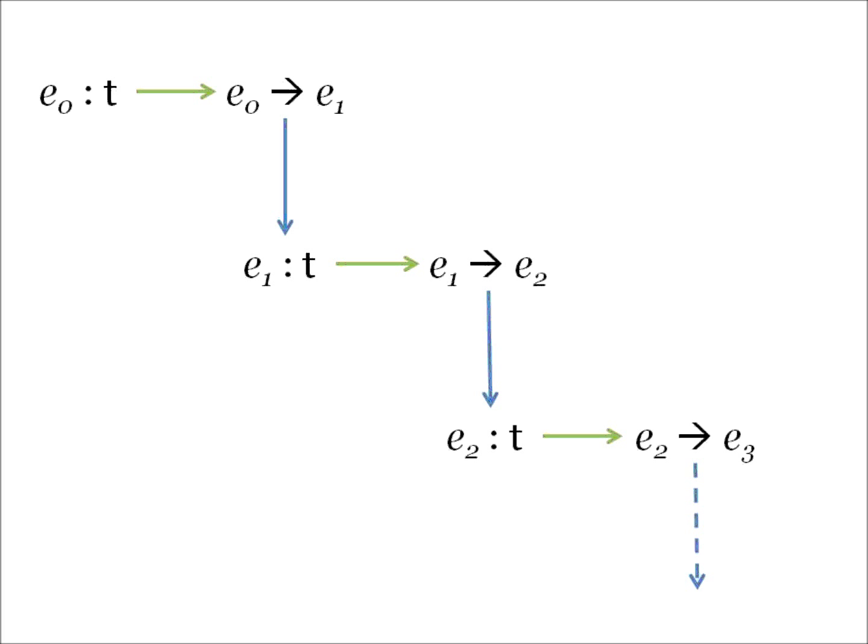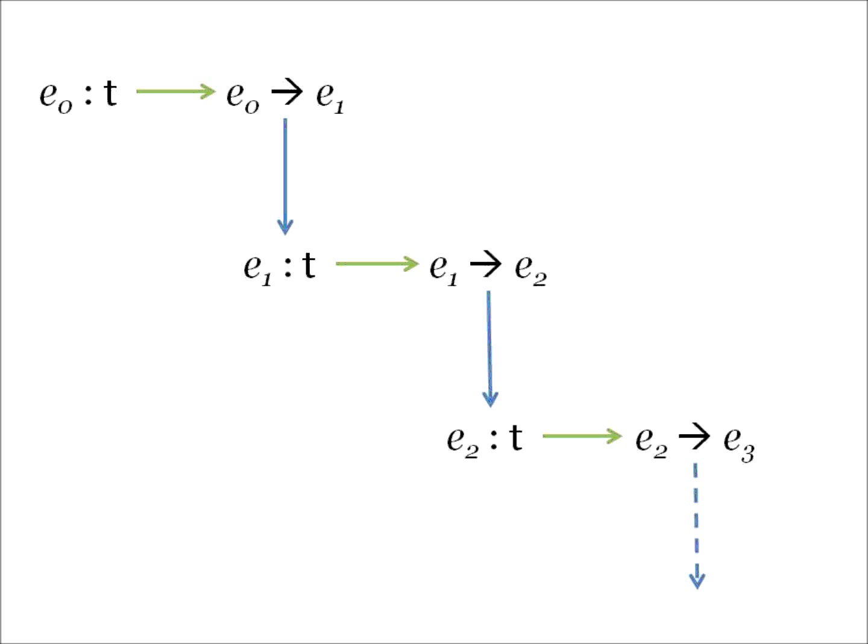So the way we prove soundness is by combining progress and preservation steps. First, we start with some program that has a type. The fact that it has a type tells us that it can take a step. That's what progress told us. Now, having taken a step, it must have the same type because that's what preservation tells us. In turn, it can take another step, which must be of the same type, and so on and so forth until we either get an answer, or we never get an answer, but preservation will tell us that at every point we had the same type anyway, or we get one of these well-known exceptions.